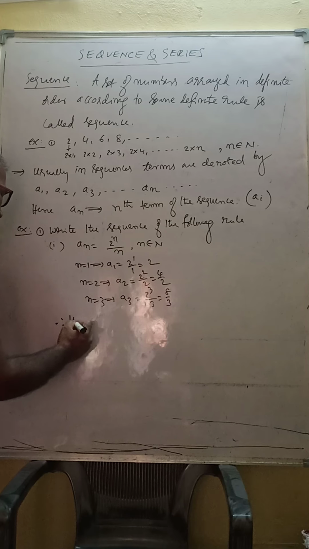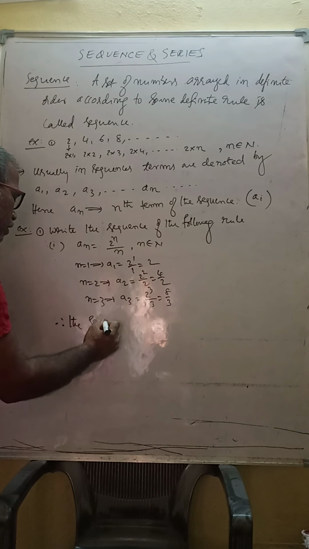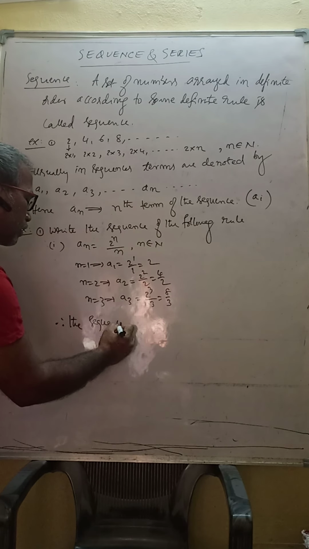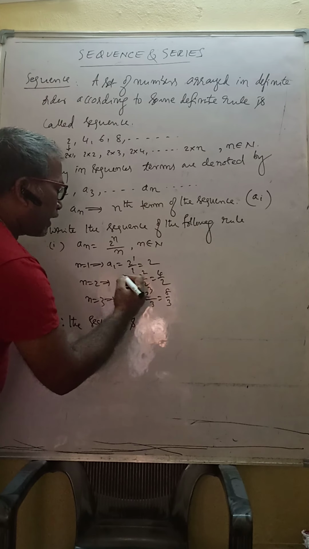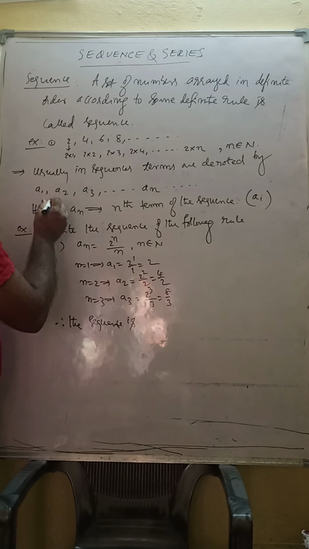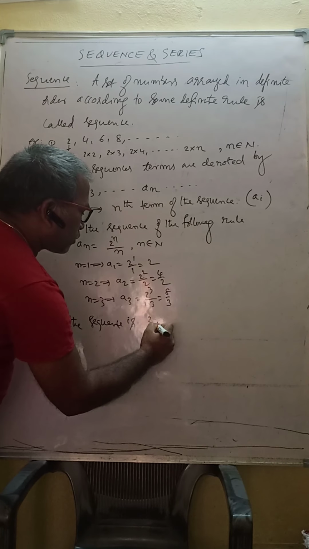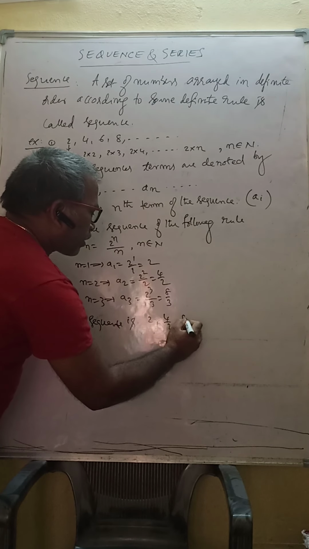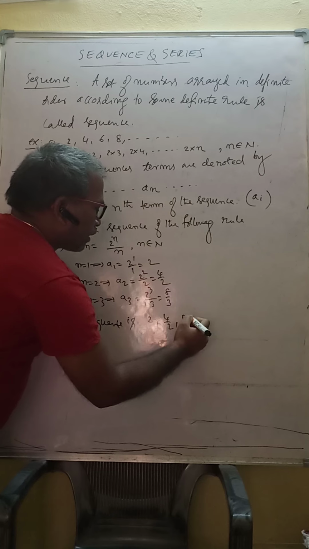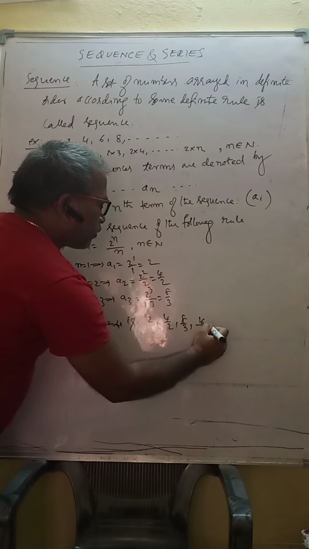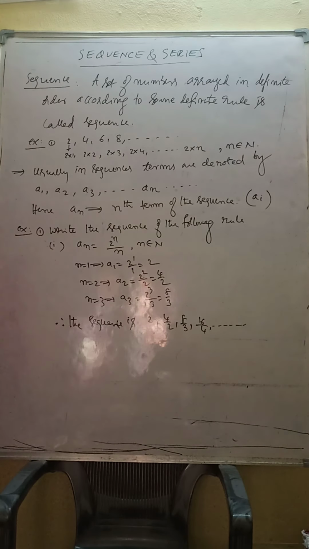Therefore the sequence is A1, A2, A3. So the sequence is 2, comma, 4 by 2, comma, 8 by 3, comma, next 16 by 4, and so on.